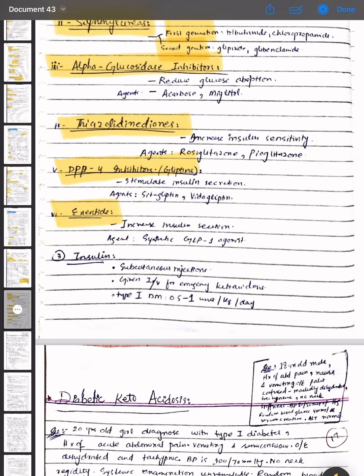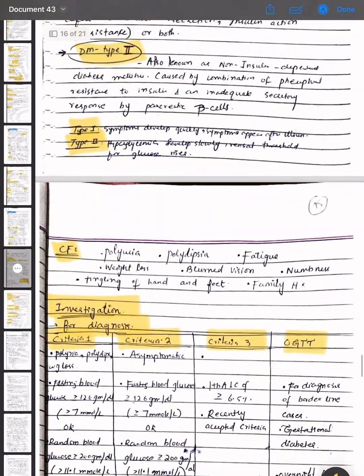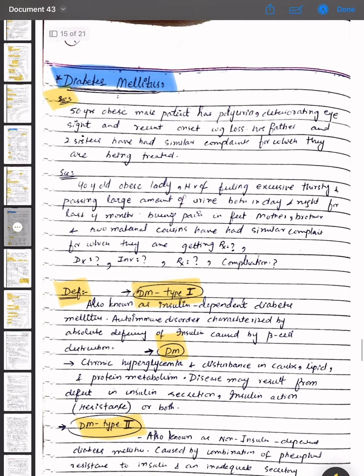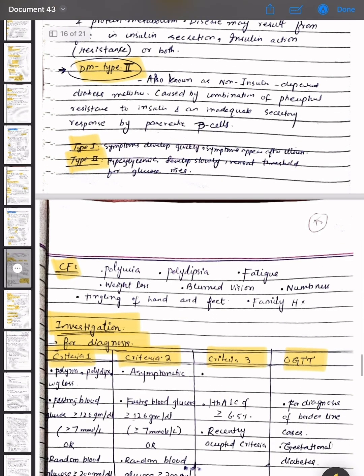Insulin is used, given as subcutaneous injections, or intravenously for emergency ketoacidosis and in type 1 diabetes mellitus, at 0.5 to 1 units per kg per day. So we have discussed the case of diabetes mellitus, the scenario, and the definitions of diabetes mellitus type 1 and type 2. Then what is the difference between type 1 and type 2?